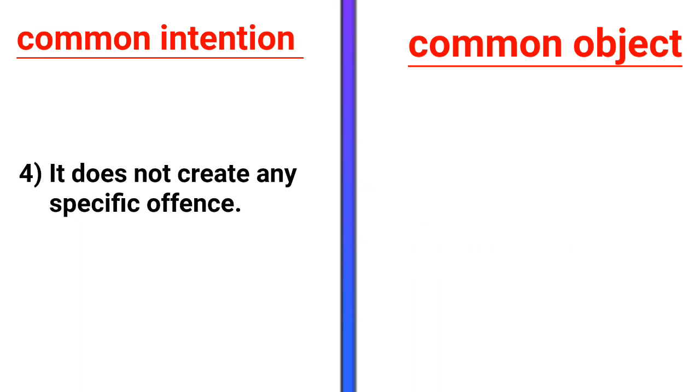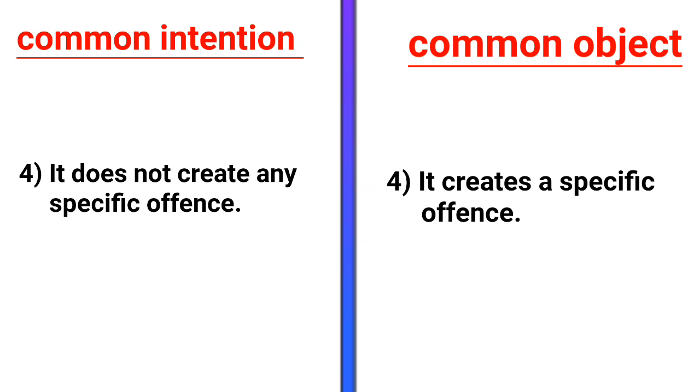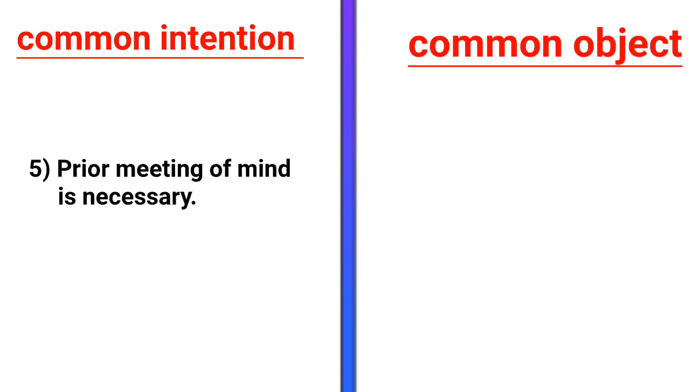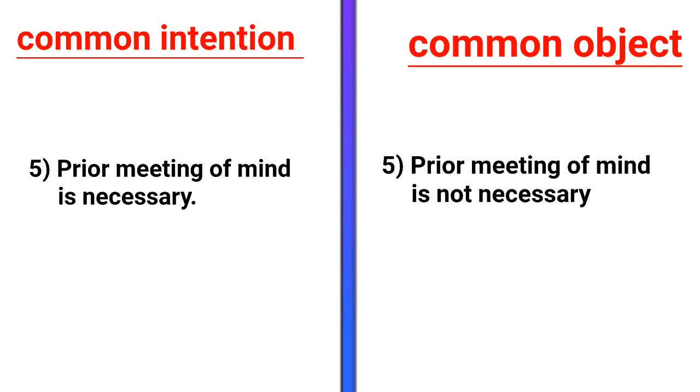Now the fourth difference is that common intention does not create any specific offense, but common object creates a specific offense. Fifth difference is that in common intention, the prior meeting of minds is necessary. On the other hand, prior meeting of mind is not necessary in common object.